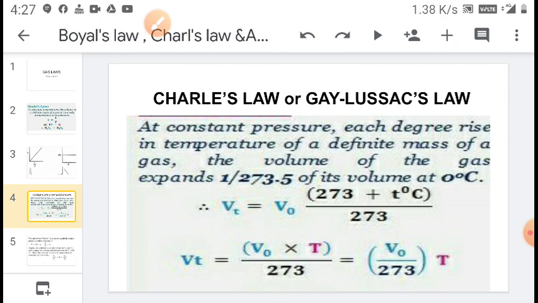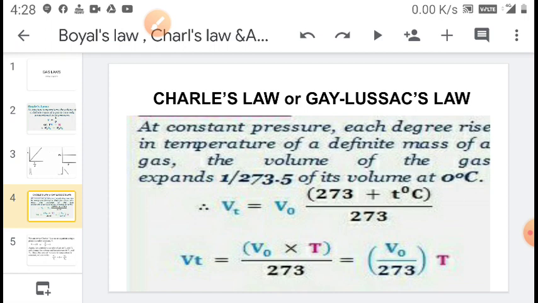Thus, if V0 is the volume of a gas at 0 degrees centigrade and Vt is the volume at T degrees centigrade, then mathematically the law may be written as Vt is equal to V0 into 273 plus T degrees centigrade upon 273.